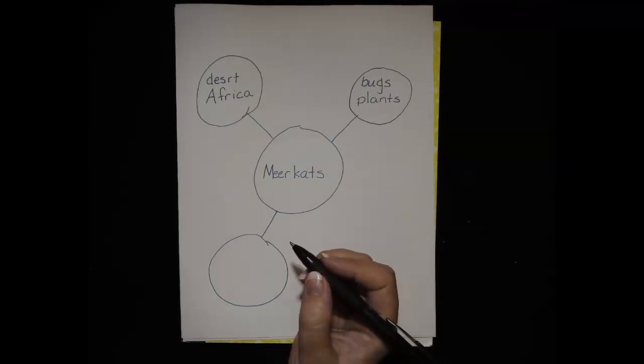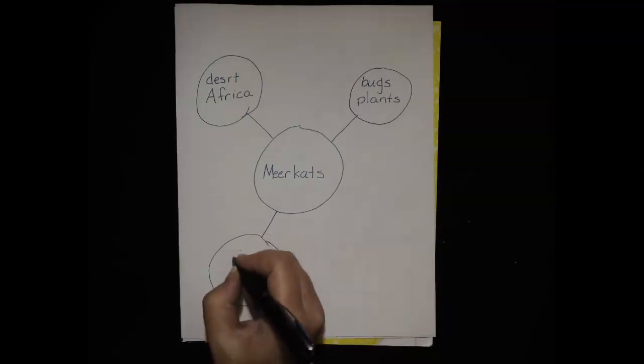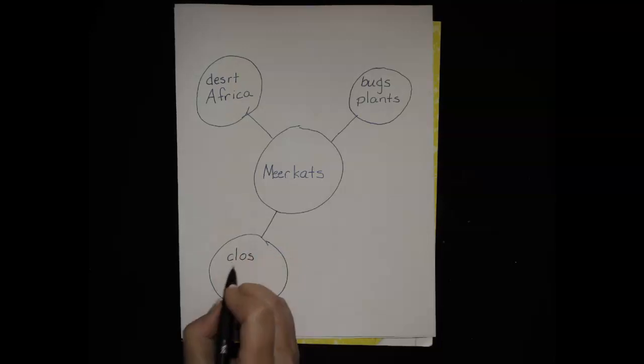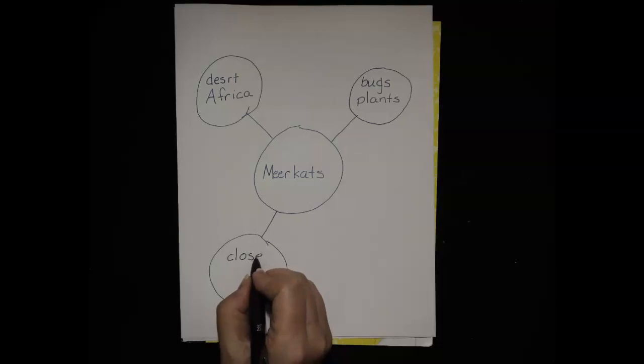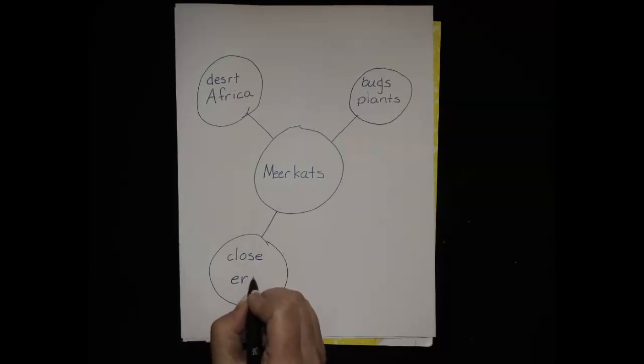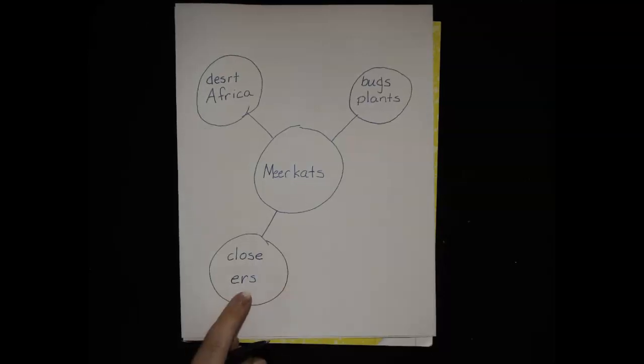So like I learned that meerkats can close their ears. So I'm just going to write those two words. Close. Close. Oh, I heard an O. I know there's a sneaky E. Close. Ears. I hear E-ers. It's okay if it's not spelled right. We're just doing our best sounding out today.